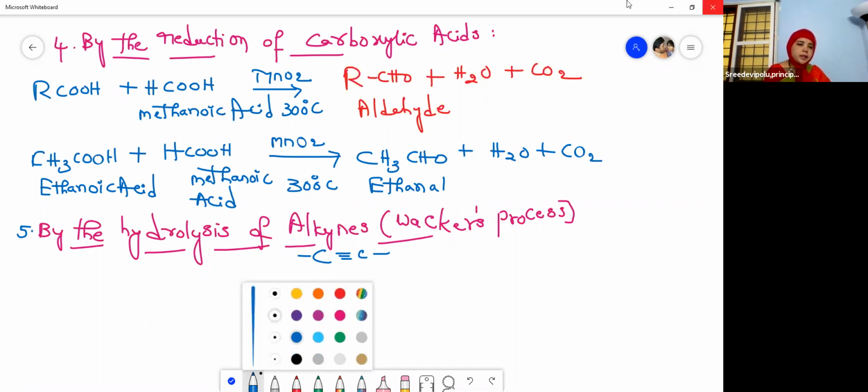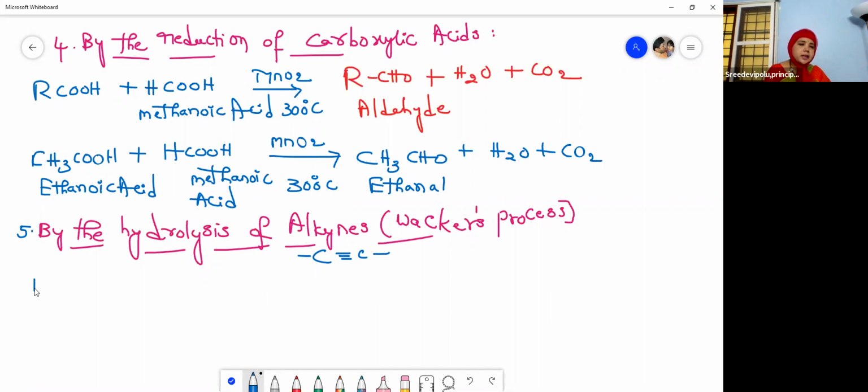Here I am taking ethyne, that is acetylene. Acetylene is the common name and ethyne is the IUPAC name. Eth means two carbons, yne means triple bond.